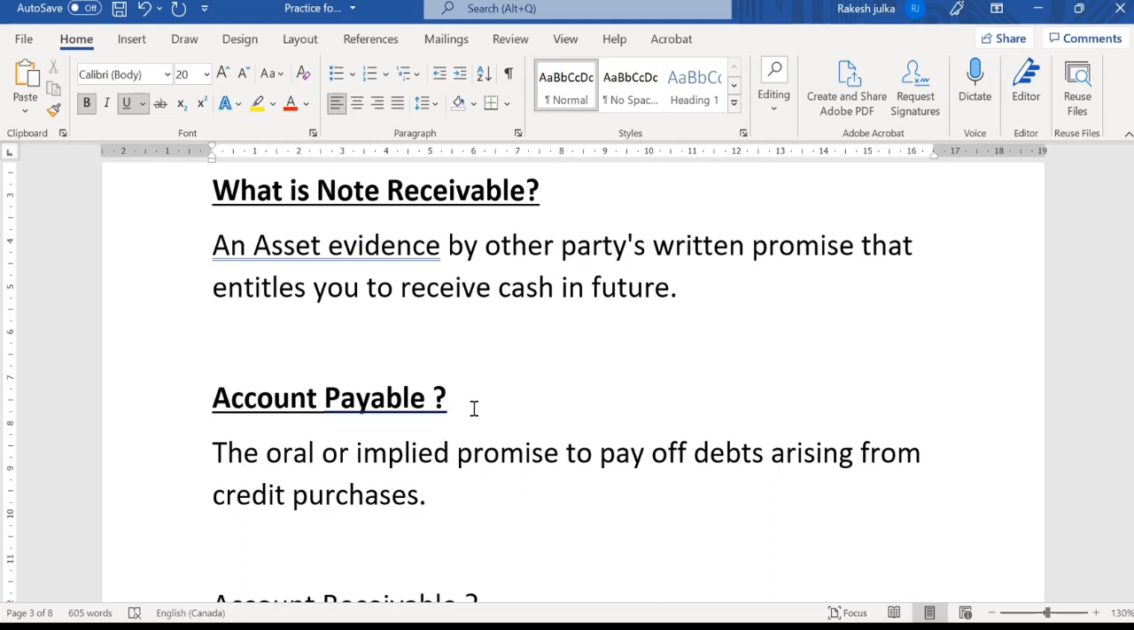So account payable is the oral or implied promise to pay off debts arising from the credit purchase. So we bought goods. We are a company. We bought goods or something we purchased on credit, and definitely we want to pay money in the future. That is known as account payable, which is considered a liability of the organization.